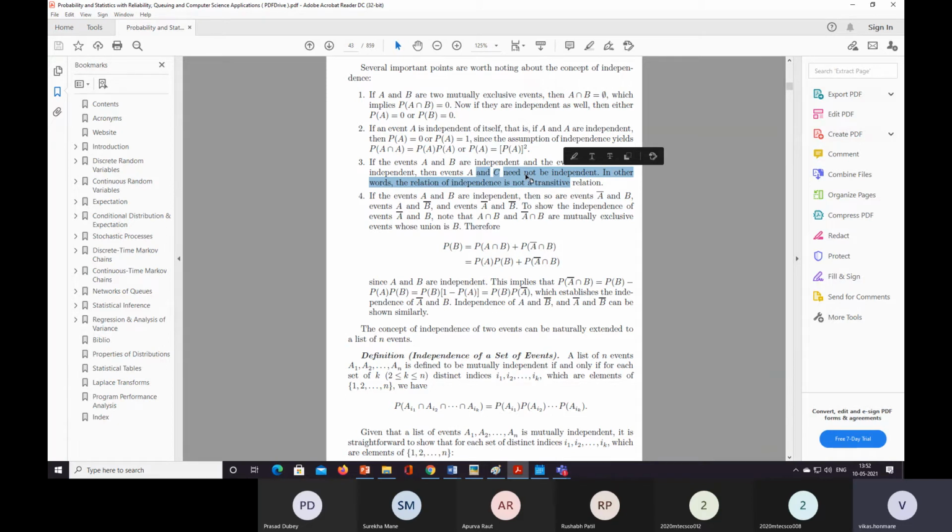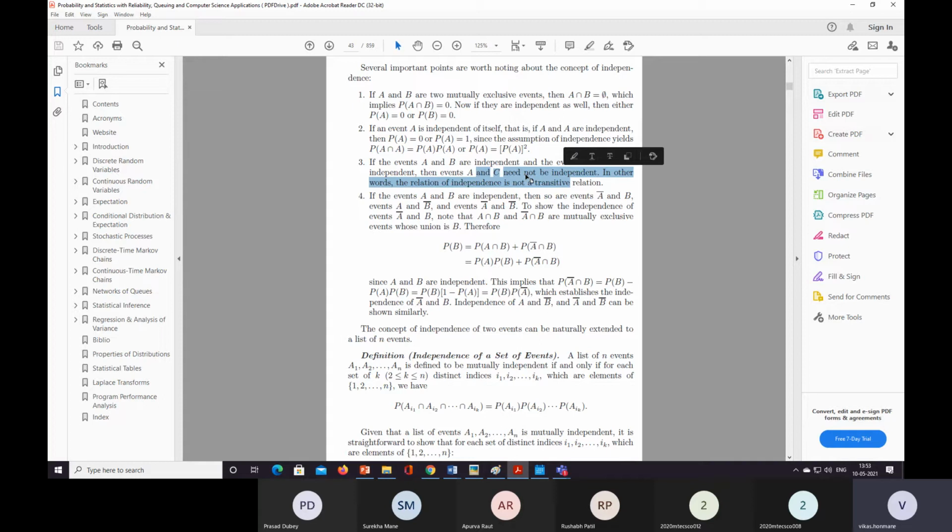If A and B are independent of each other, and B and C are independent of each other, we do not have the condition that A and C are independent of each other. In some cases it might be dependent, but in many cases it will not be dependent.